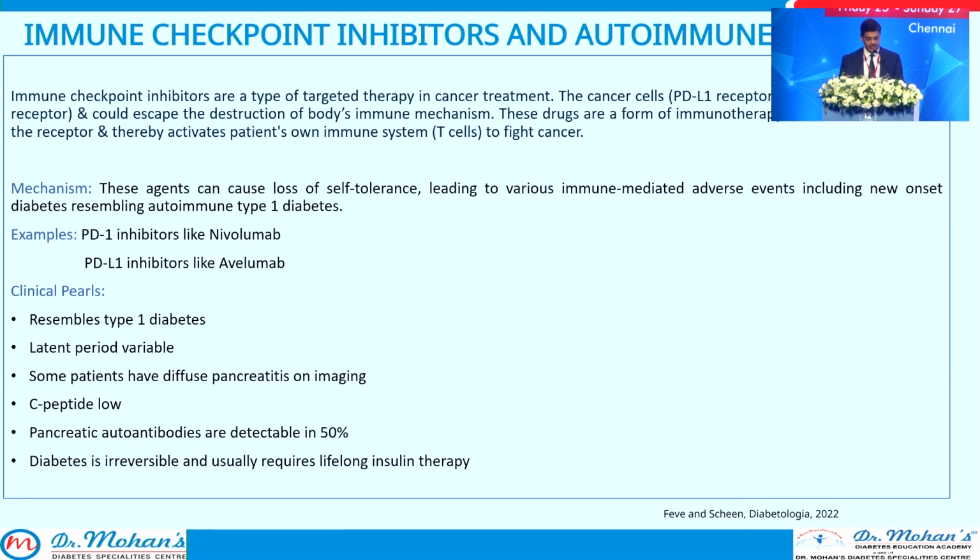So these agents can cause loss of self-tolerance and lead to various immune-mediated adverse events, including new onset diabetes. The drugs against PD-1 include nivolumab, and against PD-L1, avelumab, and it can resemble a kind of autoimmune type 1 diabetes. C-peptide will be very low, and pancreatic antibodies are also detectable in 50% of the patients, and the diabetes is irreversible and usually requires lifelong insulin treatment as well.